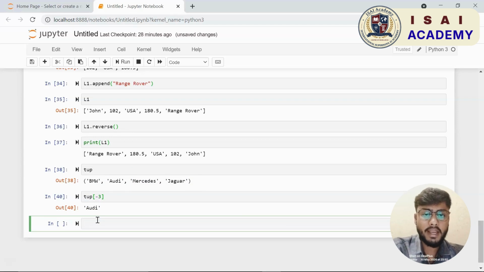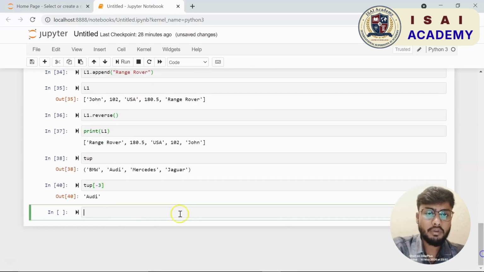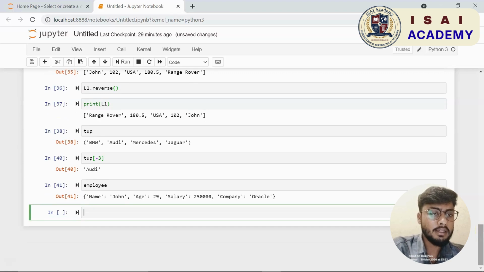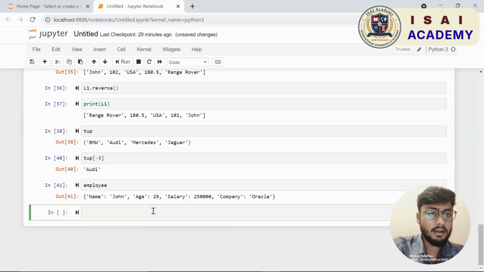Cool. Similarly, you can also extract a specific value from the tuple and dictionary. So you shall just go to the top. We had created a tuple called tup. Let me print that tuple again. So these are the values of different brands of cars we have in the tuple. Let us say you want to find the car that is present at index 2, so you can just write 2 within square brackets.